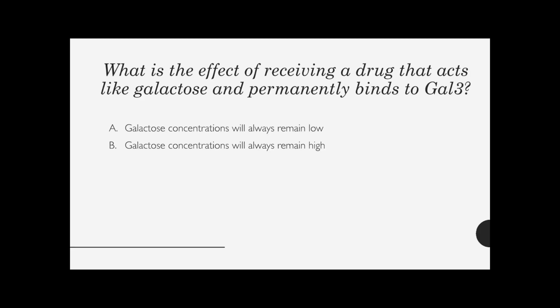So also, what is the effect of receiving a drug that acts like galactose and permanently binds to Gal3? So this is similar to the first question, but a little bit different. This drug is binding to Gal3, mimicking galactose, but it's not letting go. So Gal80 will find Gal3 and this galactose-like molecule, and it won't let go. So this means that Gal3 will always be open, and if Gal3 is always open, it's always active, triggering the expression of the structural genes that are responsible for breaking down galactose. So the correct answer here is A.